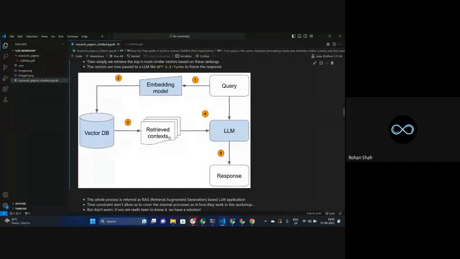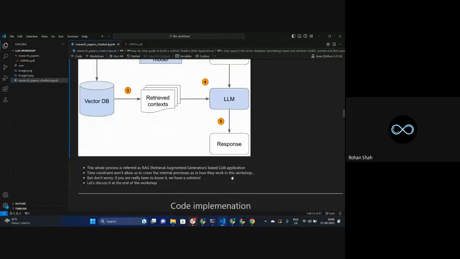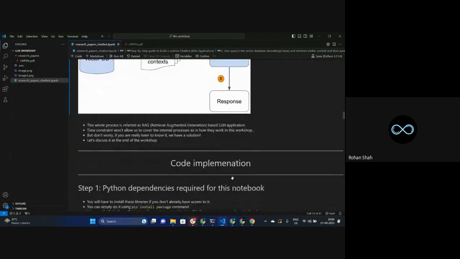So after this, the stuff is pretty much clear, right? What happens over here now? Based on this query, because we have generated this data, and now because the LLM also has this particular data, the LLM is going to try to generate some kind of response. And our job is to get this response in a proper structured way. That's our main job. How are you going to do it? That's what I'm going to show you in the code implementation part.